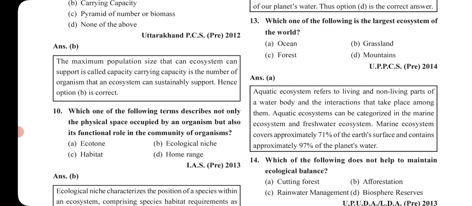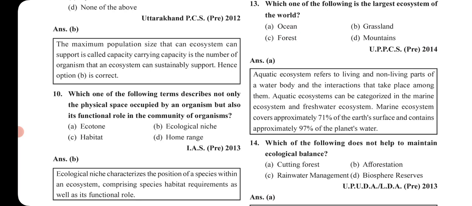Next, this question has been asked in UPSC 2013. Which one of the following terms describes not only the physical space occupied by an organism but also its functional role in the community of organisms? Option A, ecotone. B, ecological niche. C, habitat. D, home range. The answer is ecological niche.